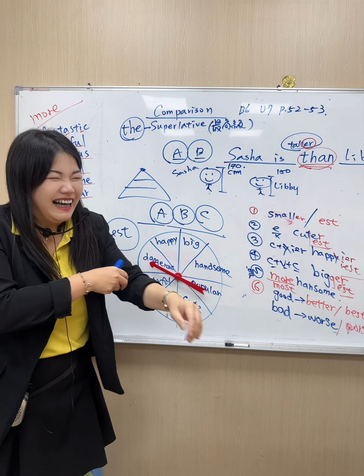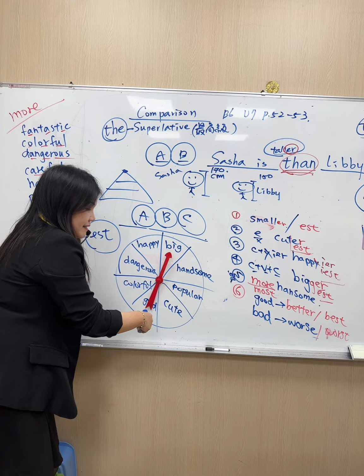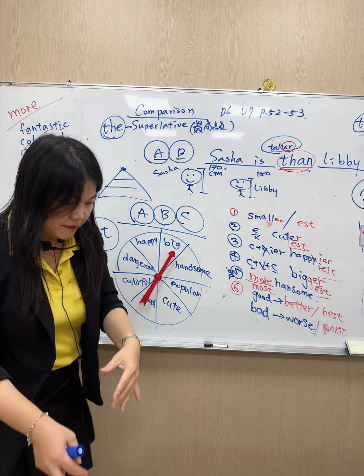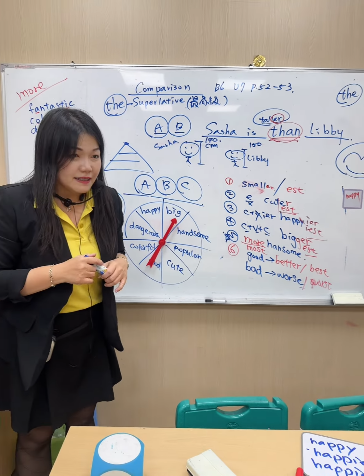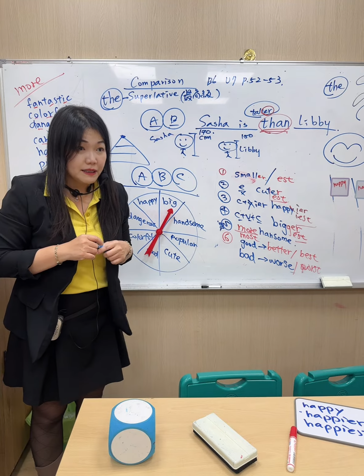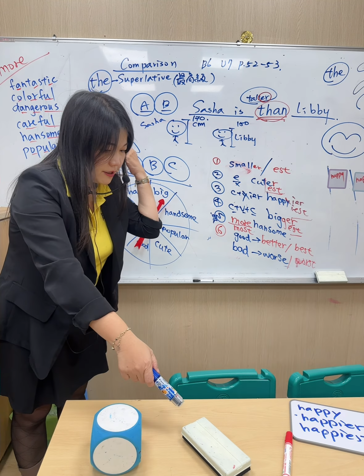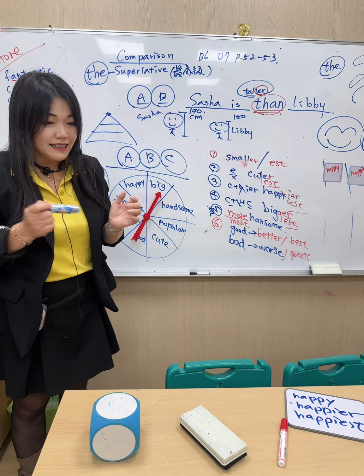So you can ask them the same question. Biggest. Which one is the biggest? The dice. The dice is the biggest, eraser or marker. Yeah. The dice is the biggest.